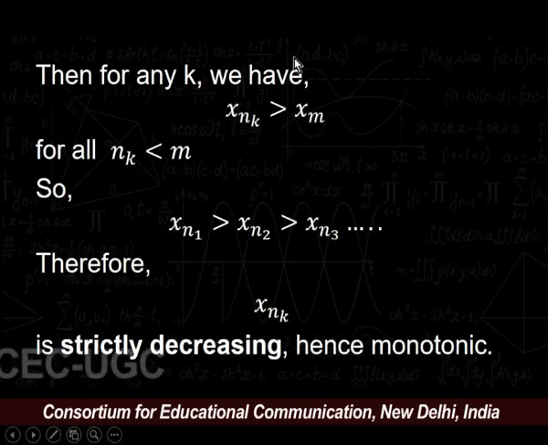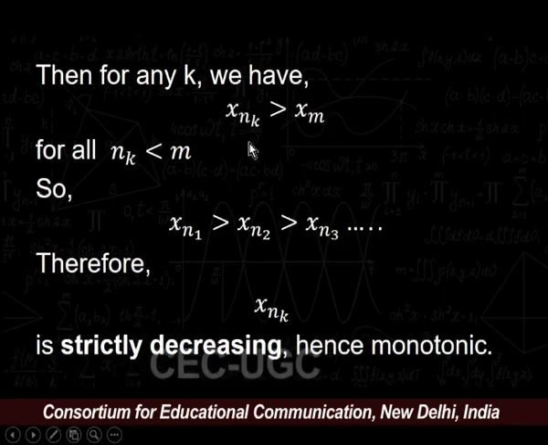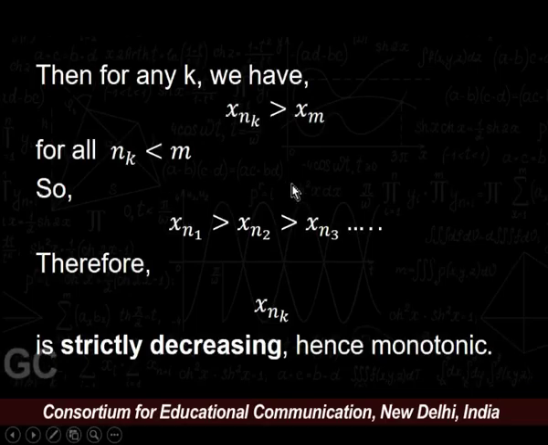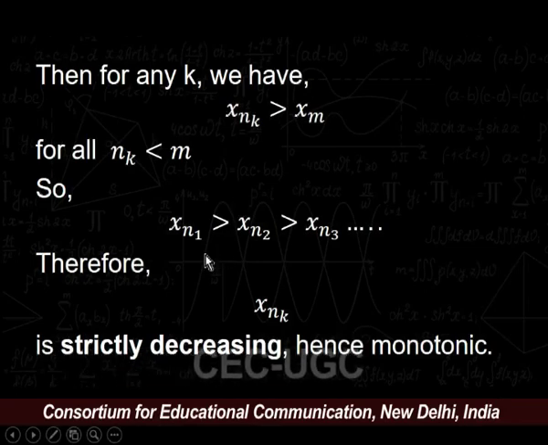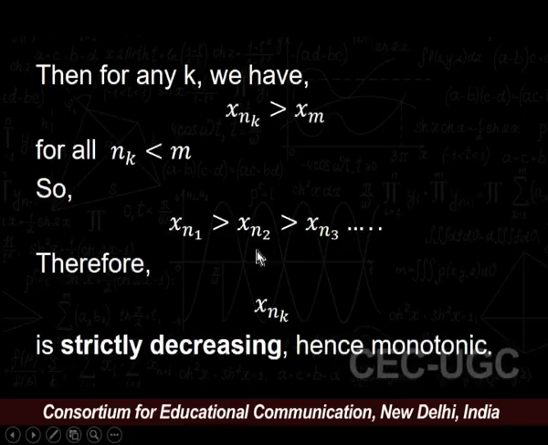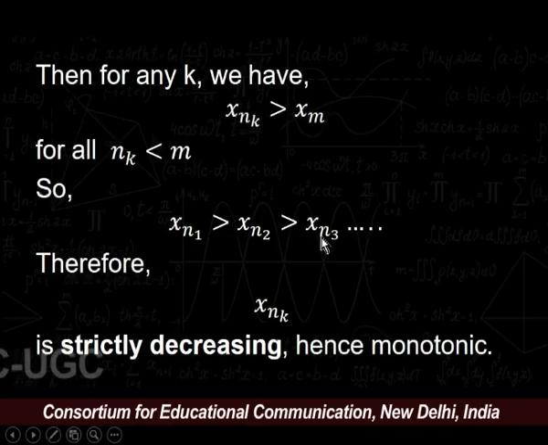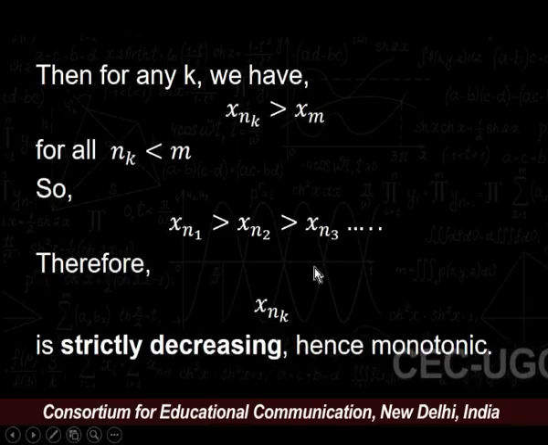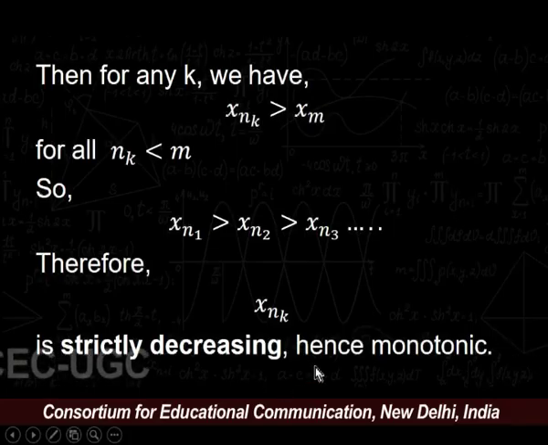Then for any k, we must have xnk greater than xm for all m greater than nk. So we have xn1 > xn2 and xn2 > xn3 and so on. Therefore, we can easily check the subsequence is strictly decreasing and hence monotonic.